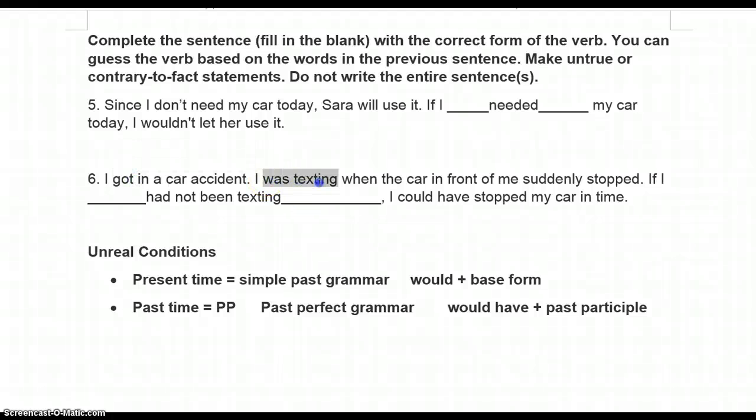I was texting. This is something that happened yesterday or the week before, so we're going to follow the past perfect grammar for it. Now you notice I did "had not been texting." I need to follow the same form of the verb that was in my real conditional. So that's a past progressive. So now I'm going to make it past perfect, but with the progressive along with it. Had not been texting. All right, so that's the third part.